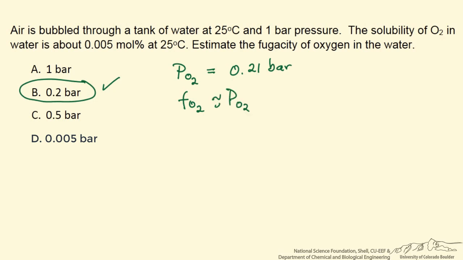So even though the concentration of oxygen is very low in the water, its fugacity has to be the same in the water as it is in the gas phase. And in the gas phase, the fugacity is its partial pressure. And so therefore, the fugacity in the liquid phase is the same value, namely 0.2 bar. So this is in the liquid phase, and of course, also in the gas phase.